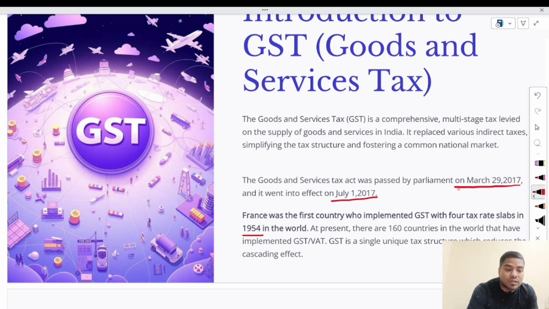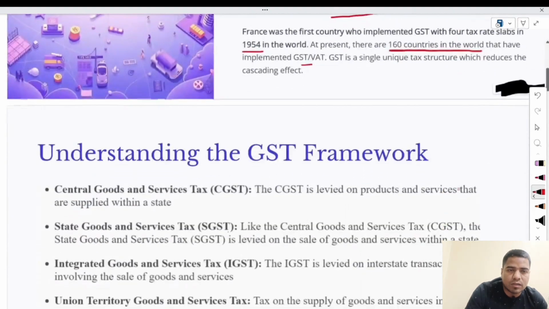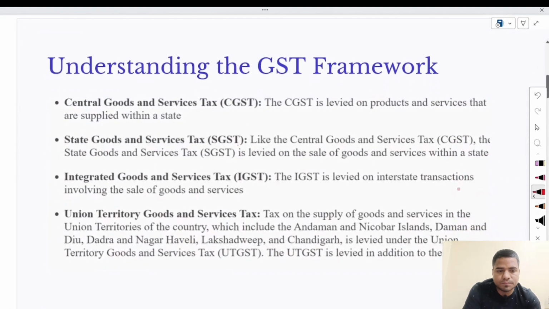And at present, before the implementation of GST in India, there are 160 countries in the world that have implemented GST. Before the implementation of GST in our country, many countries had already implemented this GST. Okay, now come to the types of GST.